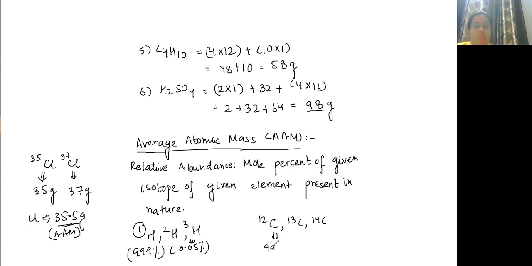Carbon 12 is almost 99.7%. It means out of 100, if 99 is carbon 12, then automatically carbon will be 12. Okay. So next is how we calculate average atomic mass. Average atomic mass will depend upon the relative abundance. What is relative abundance? That in nature, how much percentage is present?